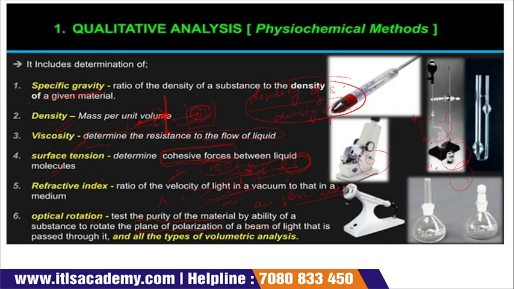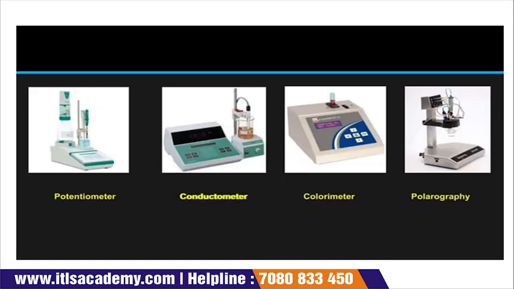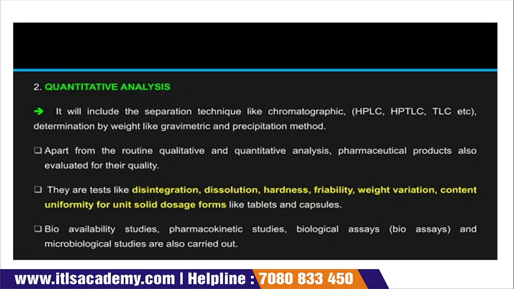So we saw the points. Basically we look at a substance or particular material: specific gravity, density, viscosity, surface tension, refractive index, optical rotation. After that, to detect this whole thing, we use a few instruments like potentiometer, conductometer, polarography, colorimeter, spectrophotometer, fluorimeter, and flame photometer. So this is all about our qualitative analysis.